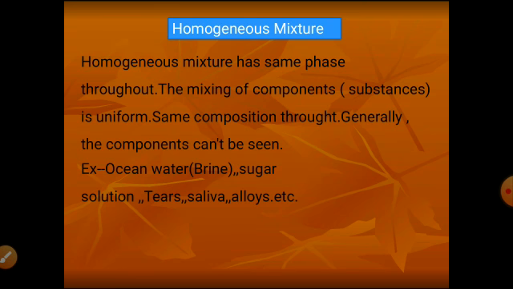A homogeneous mixture has the same phase throughout as the components are uniformly distributed. The mixing of components is uniform, so the composition is the same throughout, and the components can't be seen. As the components can't be seen and the composition is the same throughout, these cannot be separated by simple physical methods such as filtration or centrifuging.